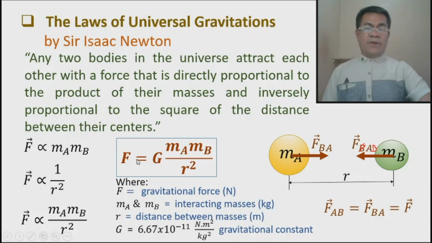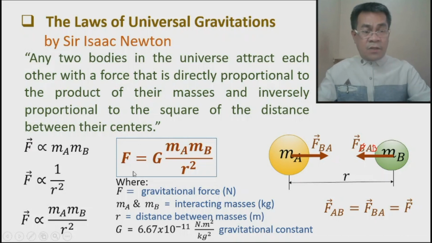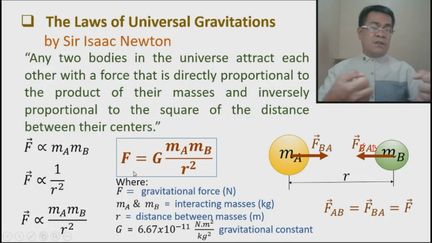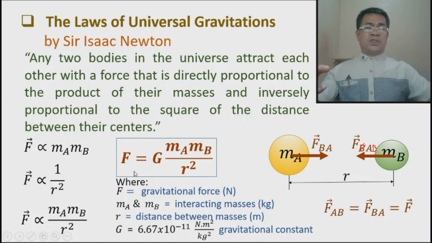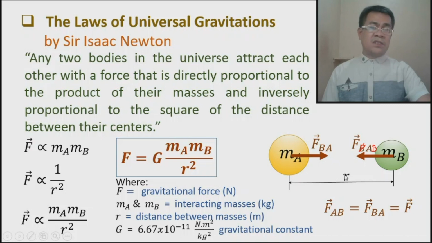Remember, force decreases, which means at a very far away distance, the force becomes zero. But if we let the two particles move towards each other, you are reducing the center to center distance, so you are increasing the amount of gravitational force because it is inversely proportional.